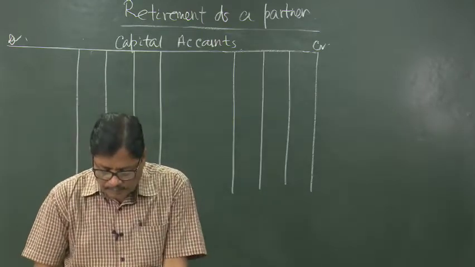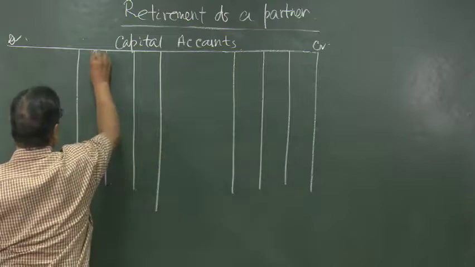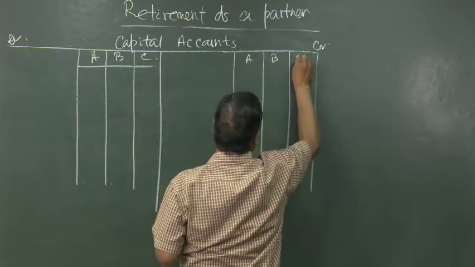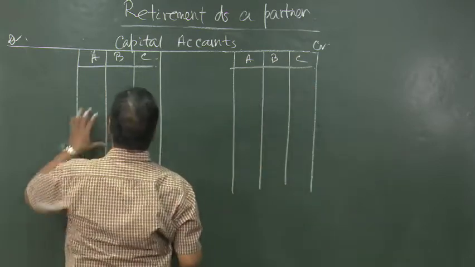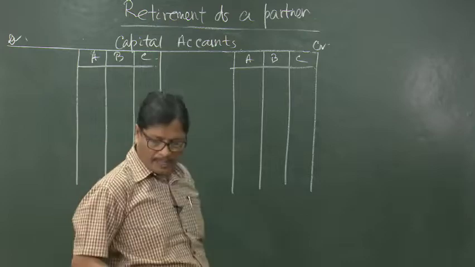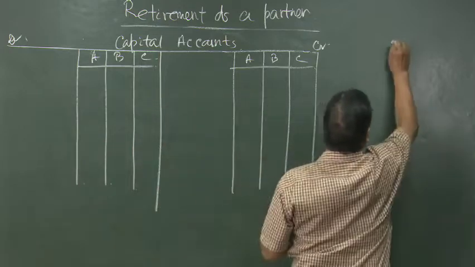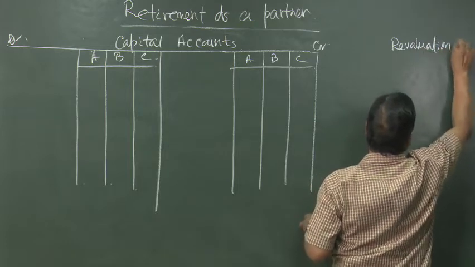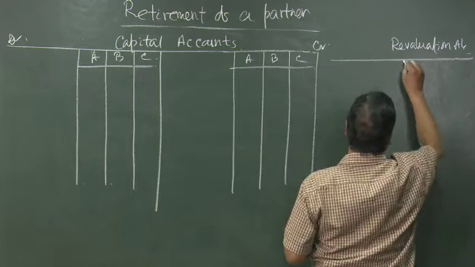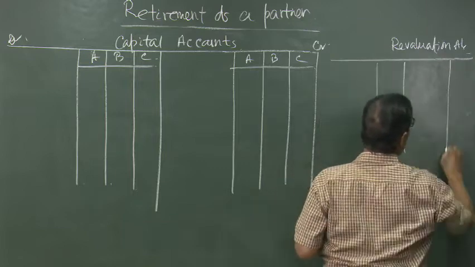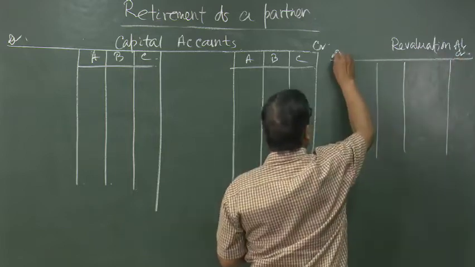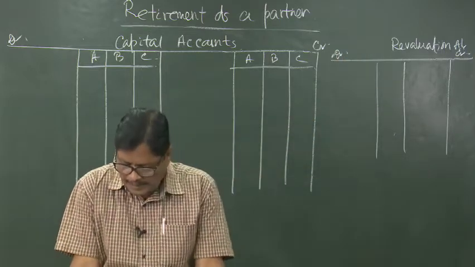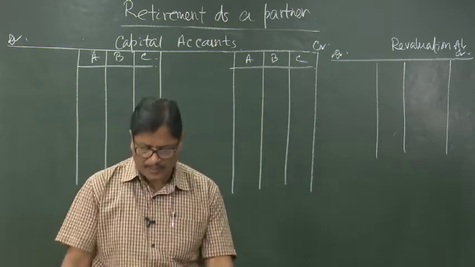Suppose there are 3 partners A, B, C, we can prepare this capital account, then we can prepare one revaluation account. Then one balance sheet also we can prepare.